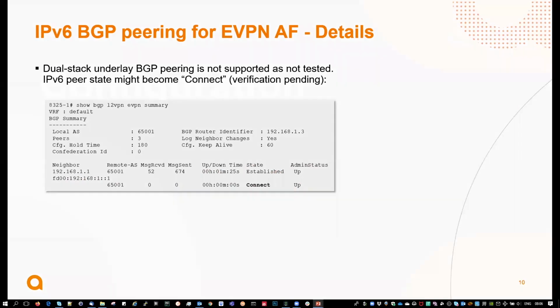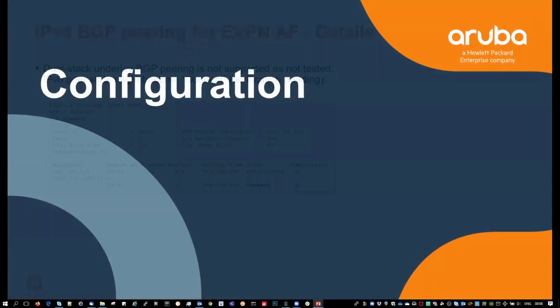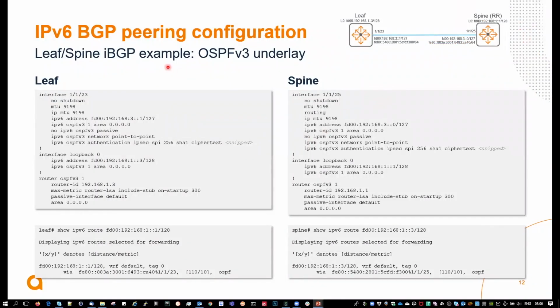Then the configuration. As you can see, for an internal BGP example, we have an underlay that is OSPFv3, where there is a leaf and a spine. So this is a pure IPv6 underlay, no IPv4.